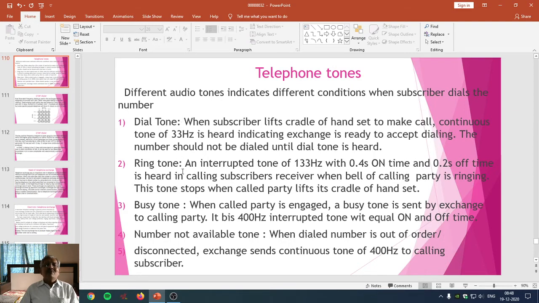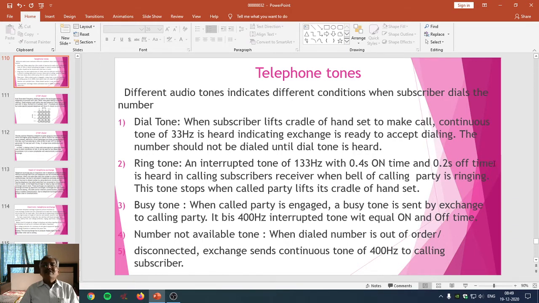The next tone is the ringtone. An interrupted tone. Interrupted means with a little bit of gap. It is not continuous. An interrupted tone of 133 Hz. What is the frequency? 133 Hz, with 0.4 second on time and 0.2 second off time.